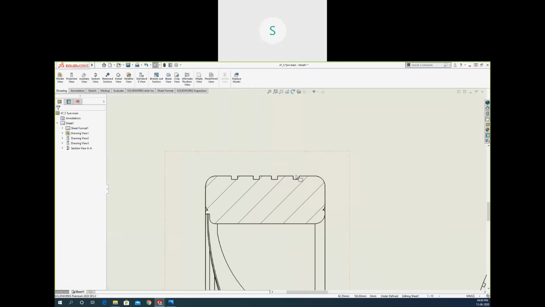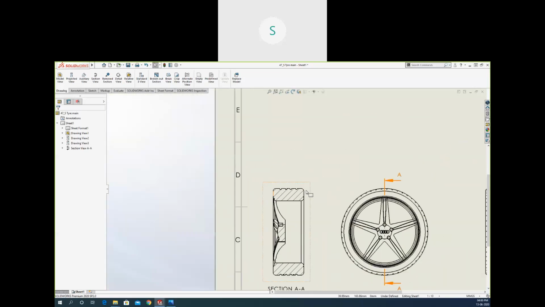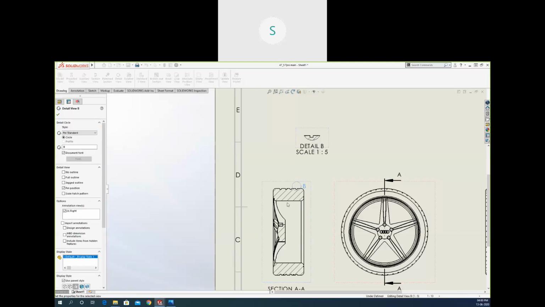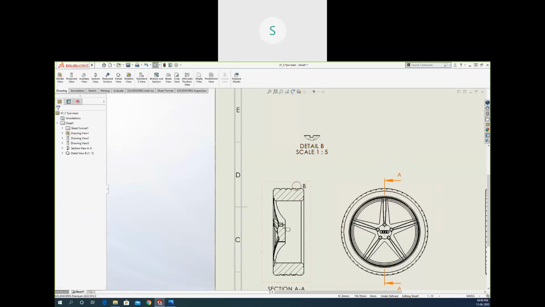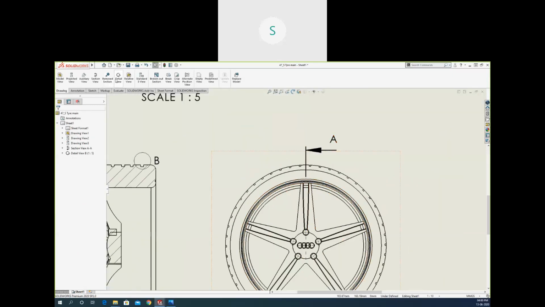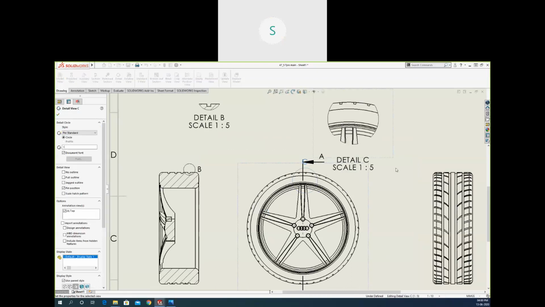Okay, if you want to see the detail, if you want to define the dimension to this one, this is a very small size. We can add the detail view here. Okay, so detail view is basically added to scale up any small area to define the dimension of that area. Like that, you can define the size for this area here. If you want to define this area, just go to the detail view, select the area, like that. Okay, just move it outside where you need, and you can just define the value.